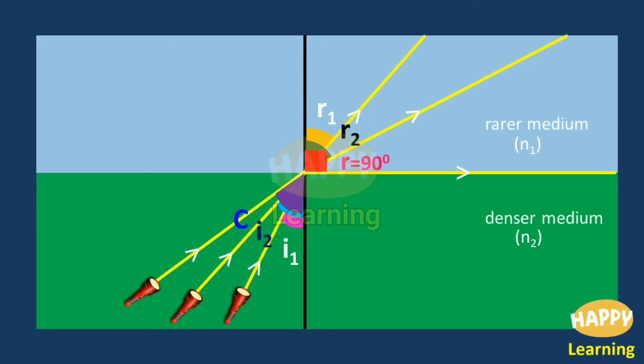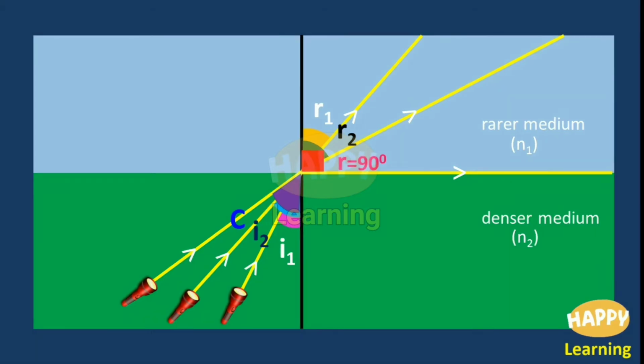In this case, when the angle of incidence in the denser medium I is equal to C, then the light ray grazes the interface of these media. So, there is the interface, the line in between this rarer medium and denser medium. In this case, the light ray is passing along the interface in between the two media.